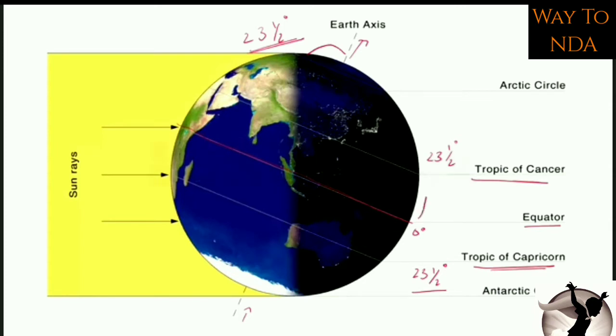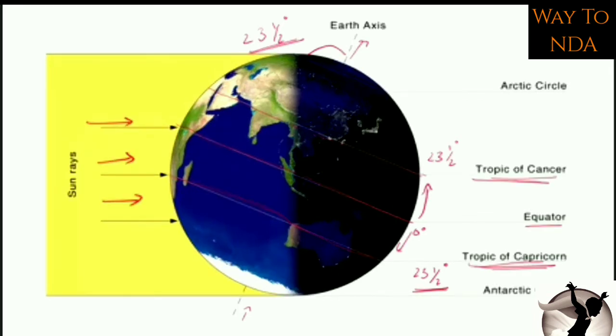and if we go forward calculating we will get 23 and a half degree, that is called as Tropic of Cancer. And again, if you go southwards from 0 to 23.5 degree, we will get Tropic of Capricorn. Okay, so these are three important imaginary lines on our earth. You should remember this. Now you can see that the sun rays are coming and falling on earth.